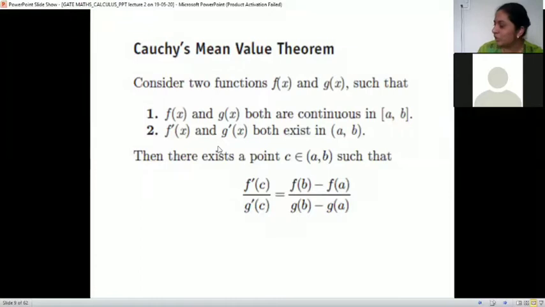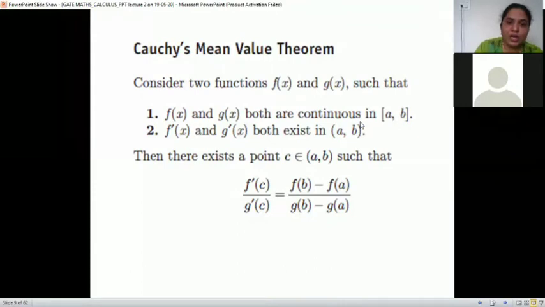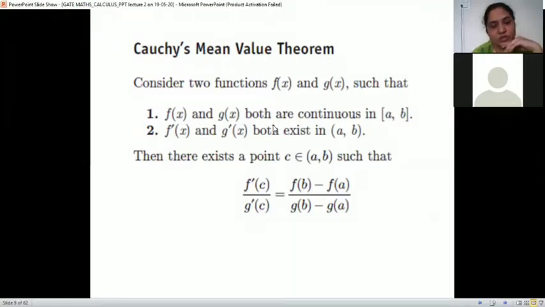But in case of Cauchy's mean value theorem, there are two functions, f of x and g of x. So if two functions are given to you and they both are continuous in the given interval AB, and the derivatives of both of them exist, again the first two conditions are the same. Both the functions are continuous and both the functions are differentiable in the open interval AB.